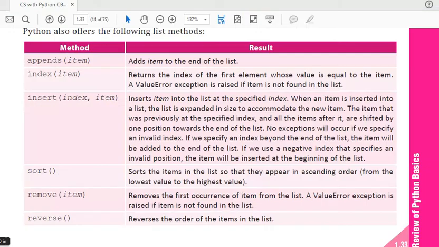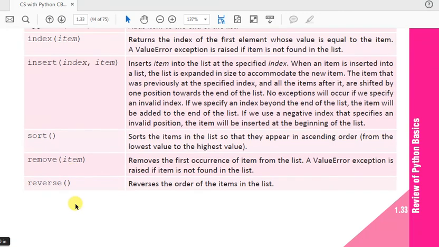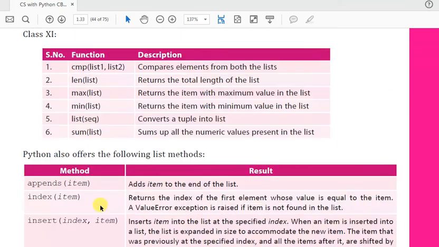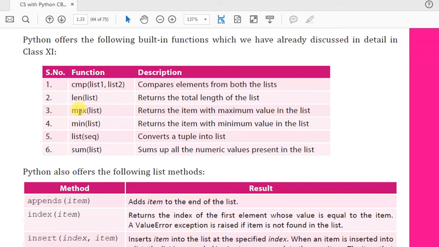These are the functions used with the list, and these are the built-in functions we have used. Suppose if you are passing max, it will return the maximum value from that list. Min, it will return the minimum value from that list. List we have already discussed, it will convert the passed sequence into list. Sum, it will return the sum of list items, and cmp compares the two lists. One list is greater than another, so it compares the lists.